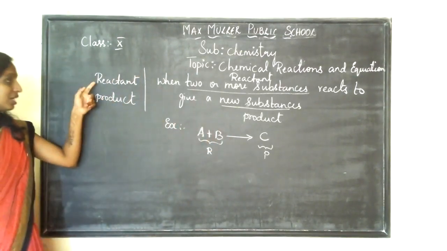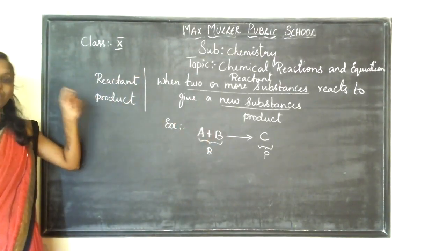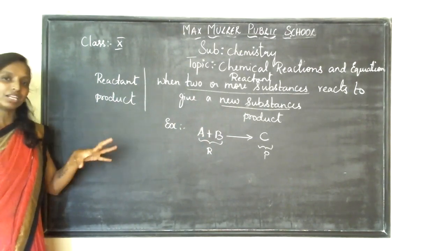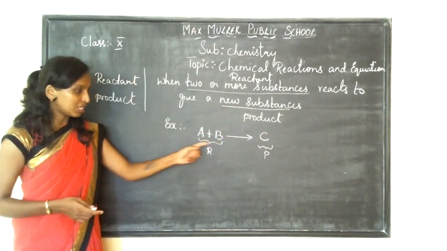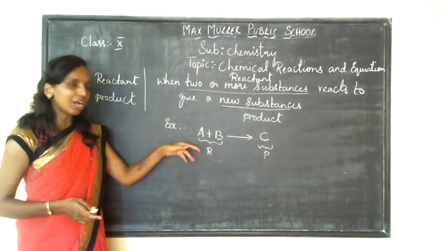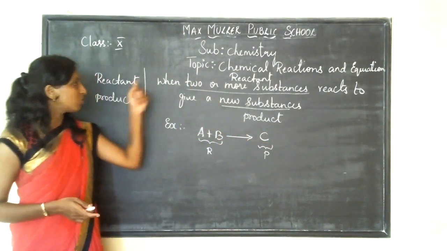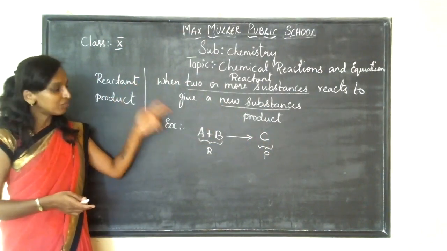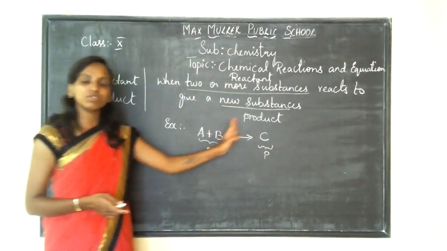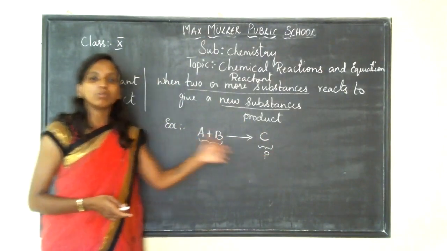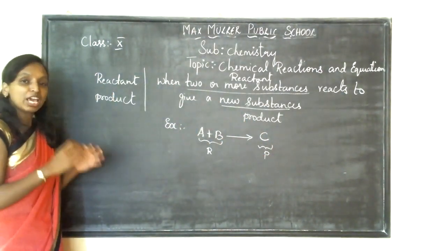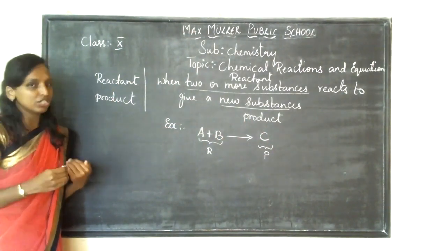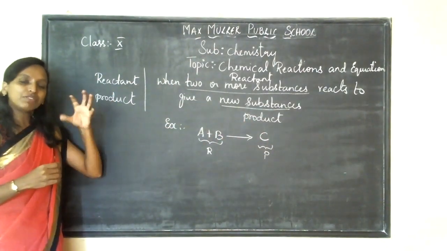Now, a reactant is the substance which takes part in a chemical reaction. After the reaction, whatever new substance is formed is called the product. Reactant is the substance which takes part in a chemical reaction. Product is whatever new substance is formed after the reaction.